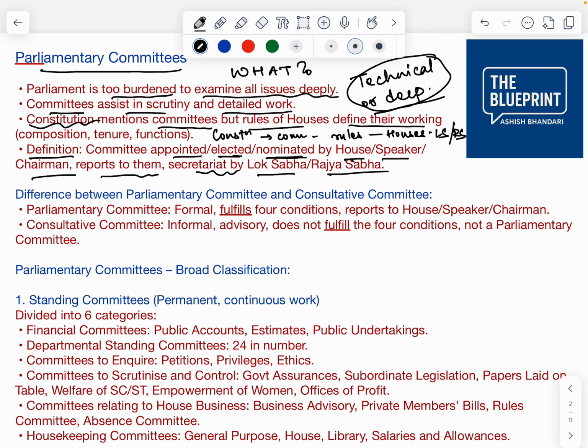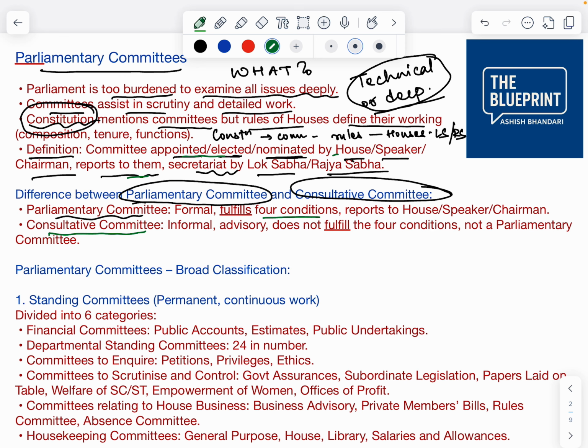Now, what is the difference between a parliamentary committee and a consultative committee? Very important. Parliamentary committees are mentioned in the Constitution; that you have to remember. The second thing is it fulfills the four conditions: it is appointed by the house, it reports to the house, and the secretariat is provided by the house. But a consultative committee doesn't have any such facility.